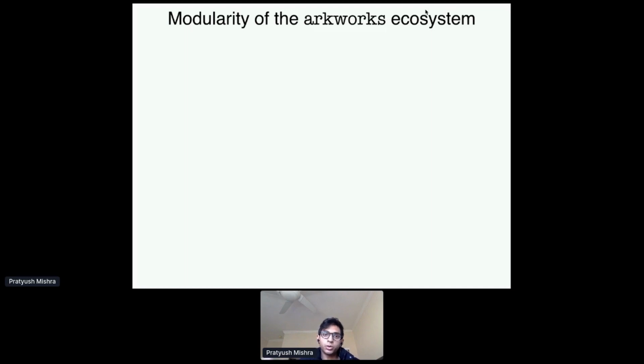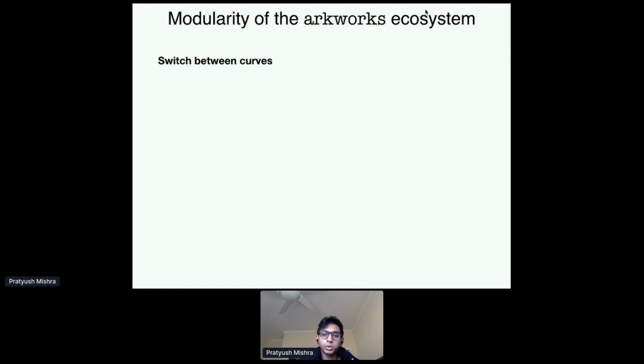All right, so let's see how modular the ecosystem is by looking at one use case. Let's say you've implemented a SNARK-based application, right? And now you want to upgrade some aspects of that application. So let's say you want to upgrade the elliptic curve that your SNARK uses, or you want to upgrade your SNARK entirely. So let's see how this can be done in our ecosystem.